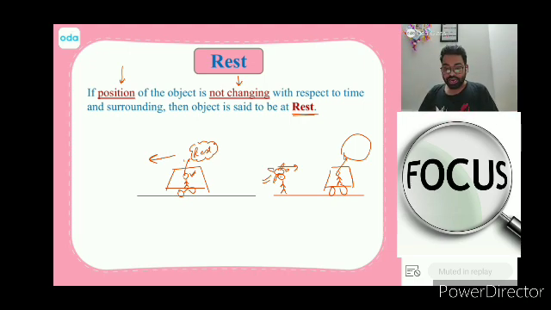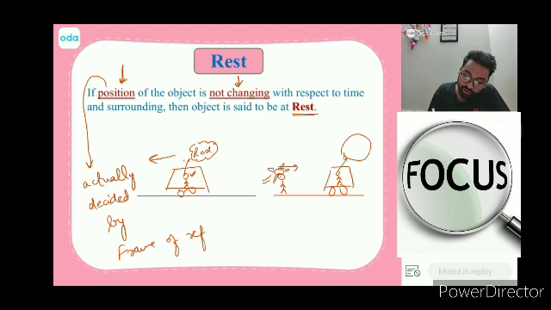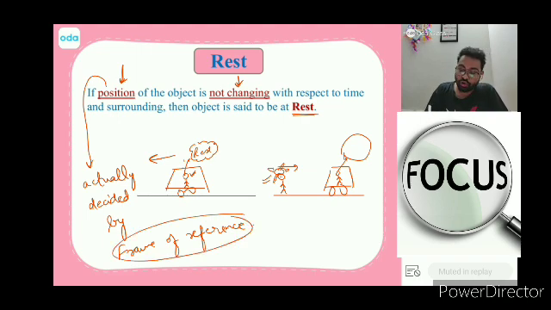So any place, any time, when the position is not changing, if we say this is at rest, this is actually decided by the frame of reference. If you don't have a correct frame of reference, your things might be at rest, your things might be in motion. The same thing can be at rest, the same thing can be in motion.